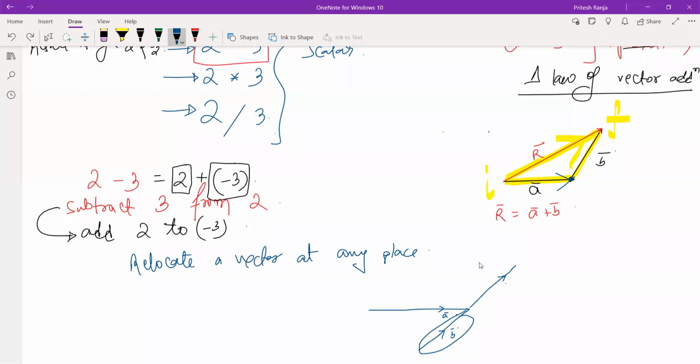If I put this B vector here, then we see that triangle law can be used, because at the point where A vector ends, B vector starts. And now this is the resultant vector. Is this clear to all? The triangle law of vector addition.